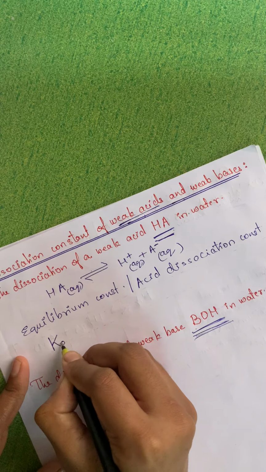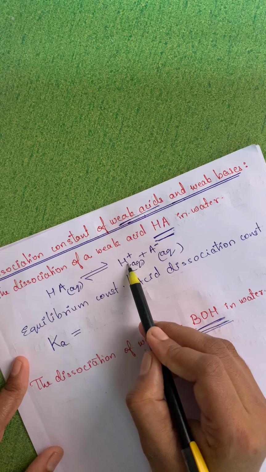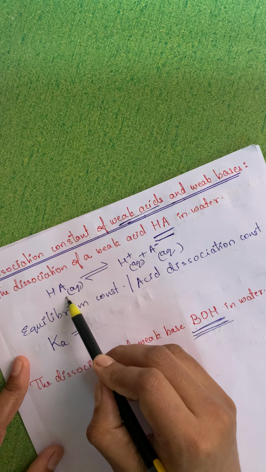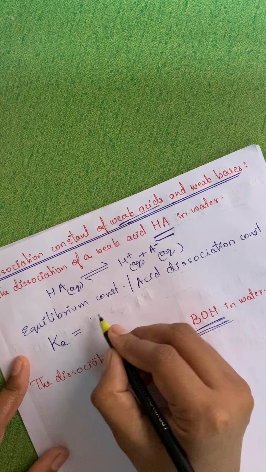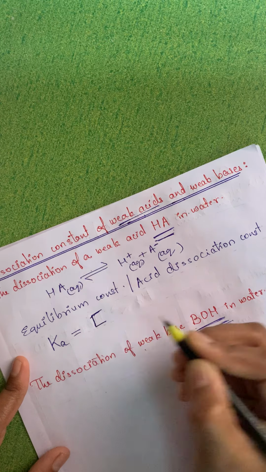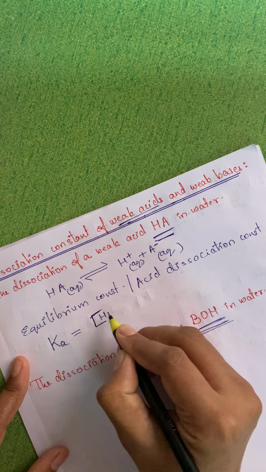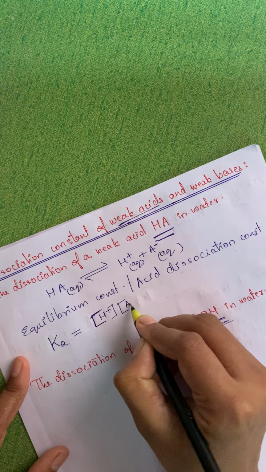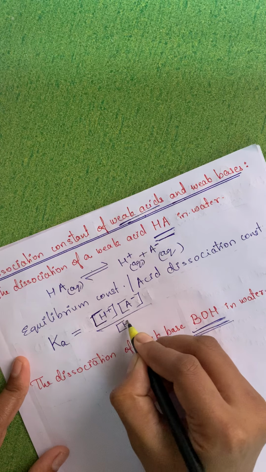It is given by Ka, which is equal to the product of the concentrations of the ions upon the unionized molecule. Molar concentration is represented by square brackets. So Ka is the molar concentration of H+ into A- upon the concentration of HA.